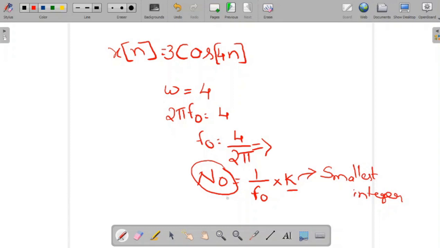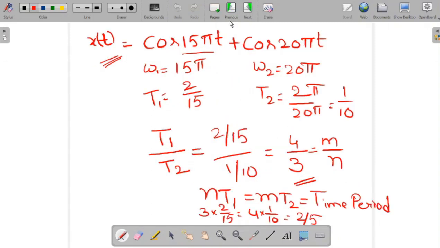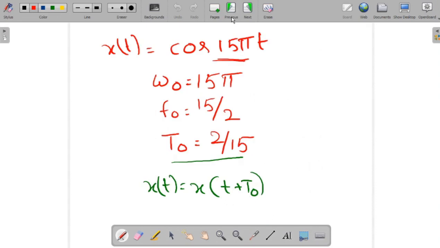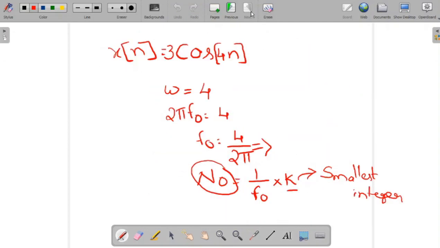In case of a continuous time signal, we directly calculated the time period using the 1 by f naught formula. But in the case of a discrete time signal, we cannot calculate N naught directly. We have to calculate N naught using the formula k by f naught, where k is the smallest integer value.